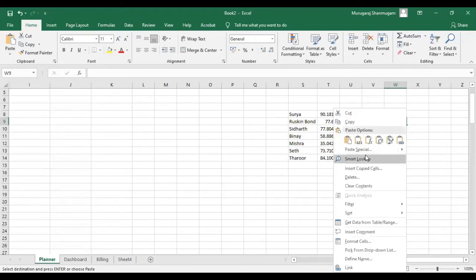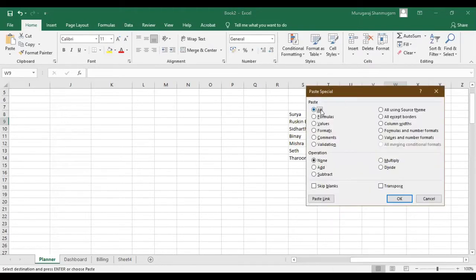Once you right click, you get Paste Special. Paste Special offers you a lot of possibilities. You can paste only the formulas, or values, or formats, or comments, validation. Many choices are available for you to paste a particular cell into another cell. The default is All, so when you copy and paste, everything mentioned here will be pasted.